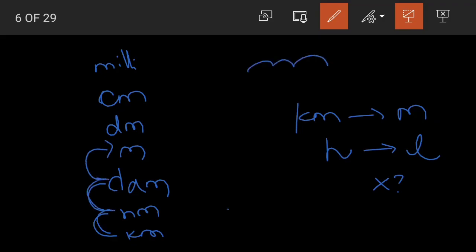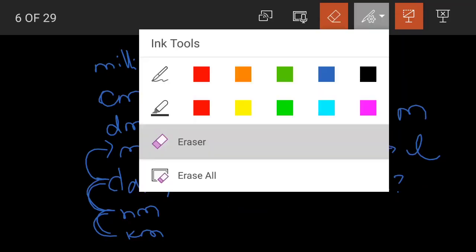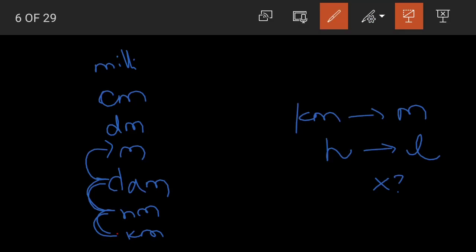When you were learning about additions and subtractions, how did you learn, children? You learnt on a number line. You used to jump and do skip counting. In the same way, even for the conversion here, jump. See how many jumps, or how many stages up we are moving. 1, 2, 3.